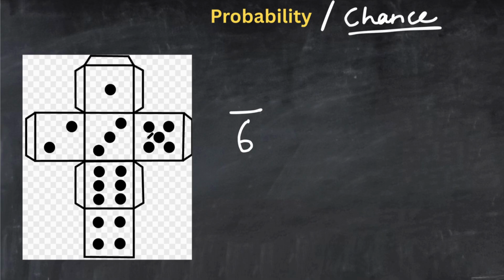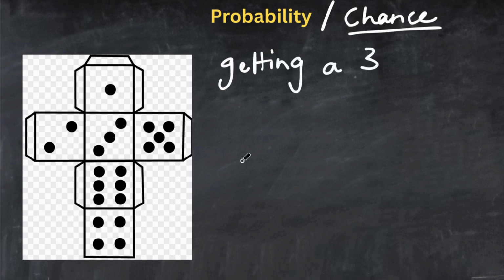So now what is the probability, let's say, of getting a single number, let's say 2, right? Wait, let me write this question so that it's clearer to us. Getting a 3. Yeah, I said 2, let's say 3. Right, so now what is the chance of getting a 3? The total number of sides is 6, and how many 3s do you see here? There is just one 3, so it will be 1 over 6. Right, any number for that matter would be the same. Let's say what is the chance of getting a 4? Again, 1 over 6.